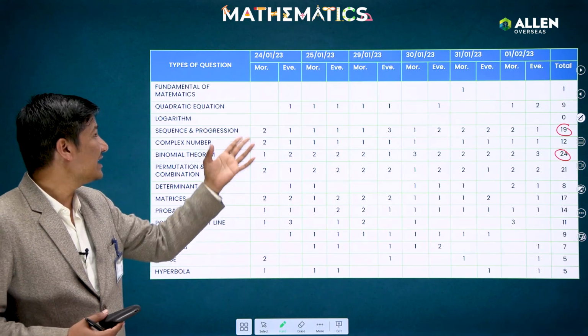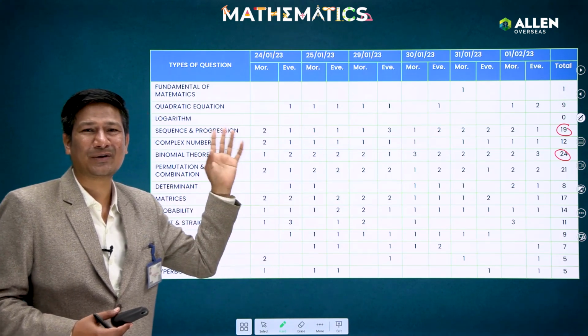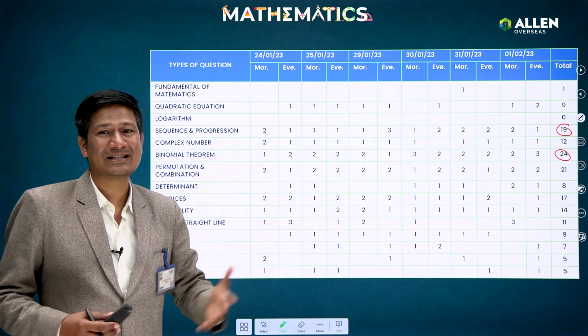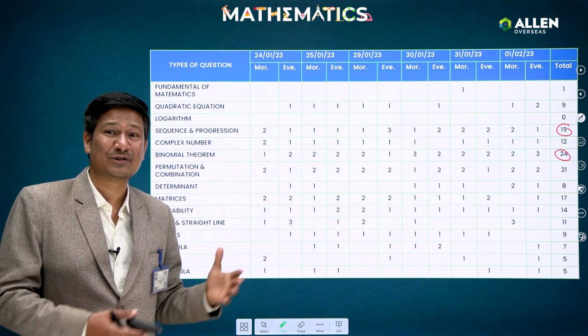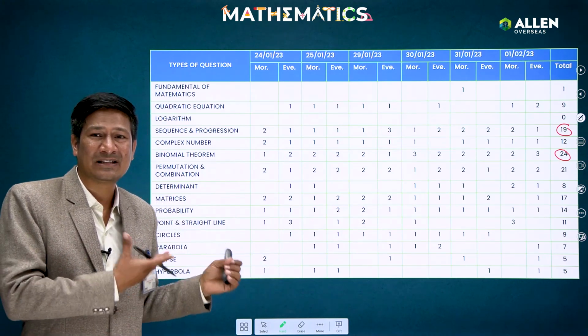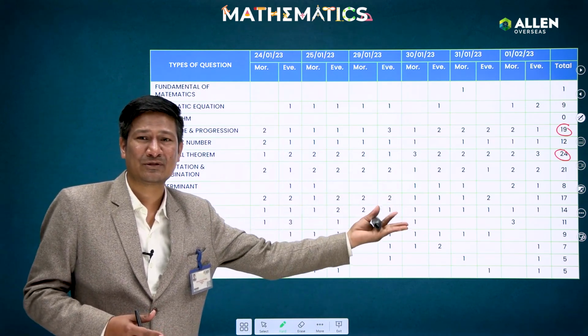In between guys we have the topics quadratic equation, logarithm, fundamental of maths. If you see from logarithm and fundamental of maths, 0 questions were asked or 1 question was asked. But it is not like that it is less important. Yes, use of those chapters was there in other chapters also. In calculus we use the logarithm concept, even fundamental of maths concepts were used in other topics also.